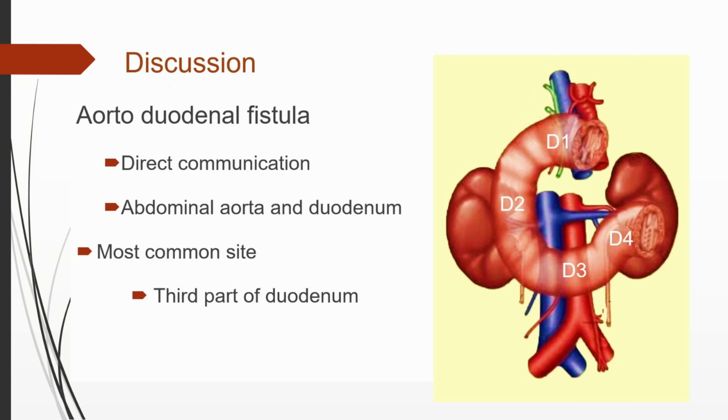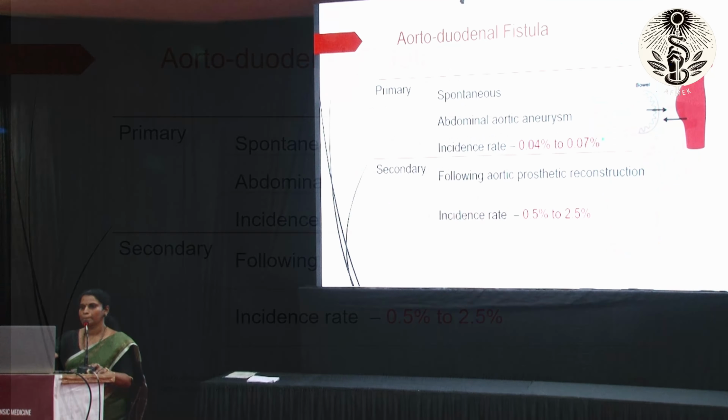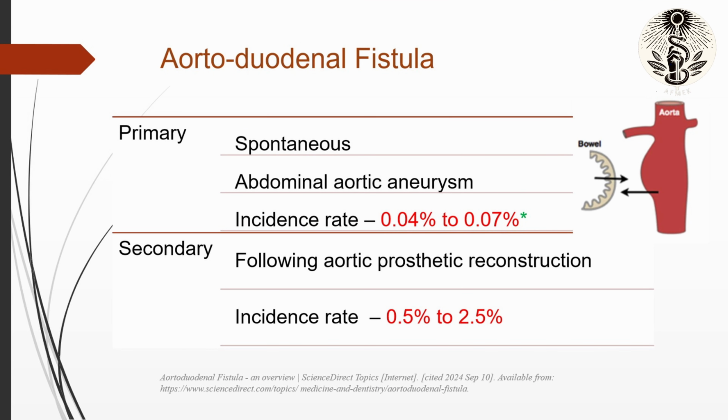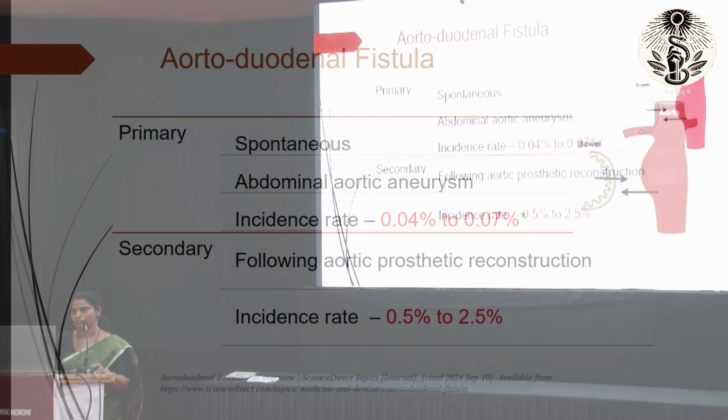Coming to the discussion, aorto-duodenal fistula is defined as direct communication between the abdominal aorta and the distal part of the duodenum. The most common site is the retroperitoneal fixed third part of the duodenum, which lies anterior to the aorta. It may be either primary or secondary. Primary is spontaneous following disease of the aorta like abdominal aortic aneurysm. Incidence rate at autopsy is 0.04 to 0.07%. Secondary occurs following aortic prosthetic reconstruction, and the incidence rate after surgery is 0.5 to 2.5%.